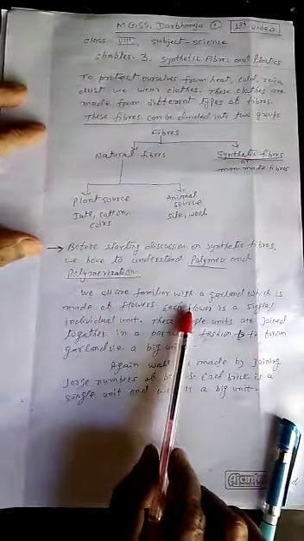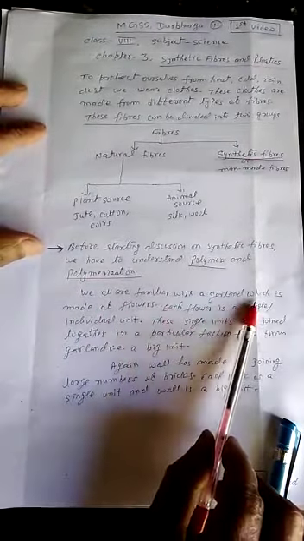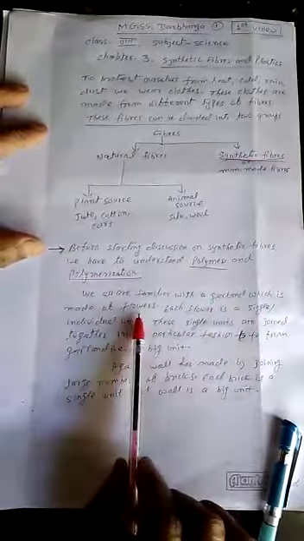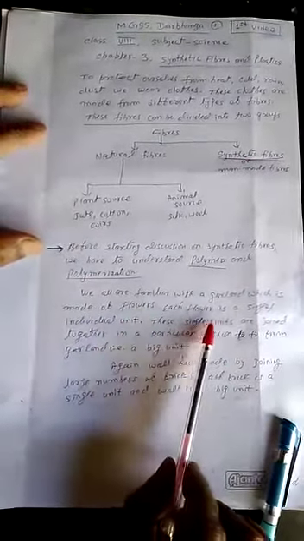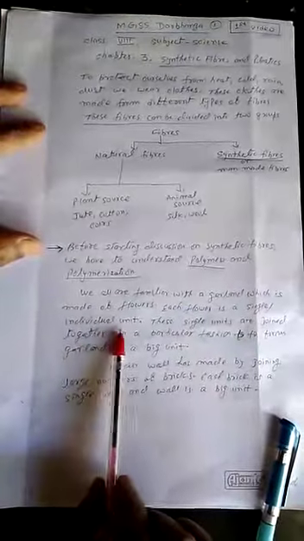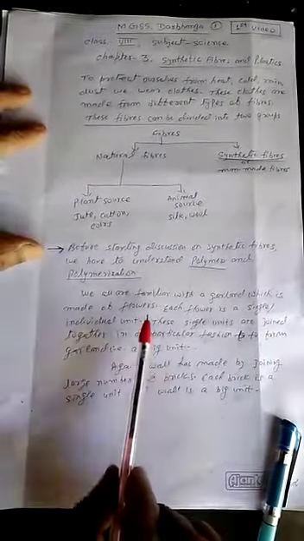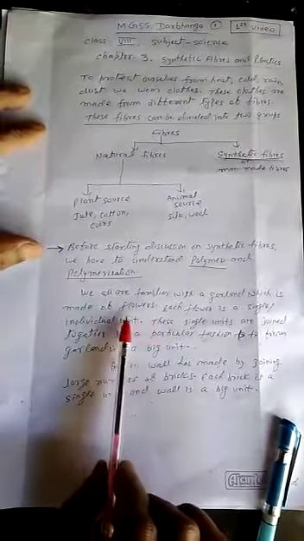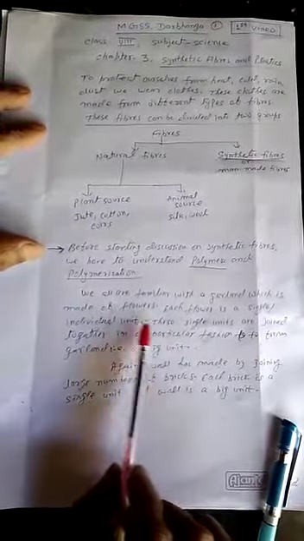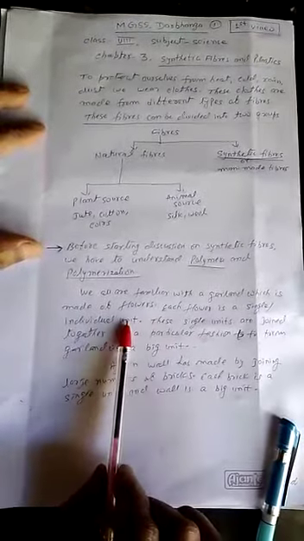We all are familiar with the garland which is made of different types of flowers. Each flower is a single or individual unit. These single units are joined together in a particular fashion to form a garland. That is the big unit. Flower is a small unit or individual unit, and a large number of flowers are joined together to form a large unit. That large unit is known as garland.